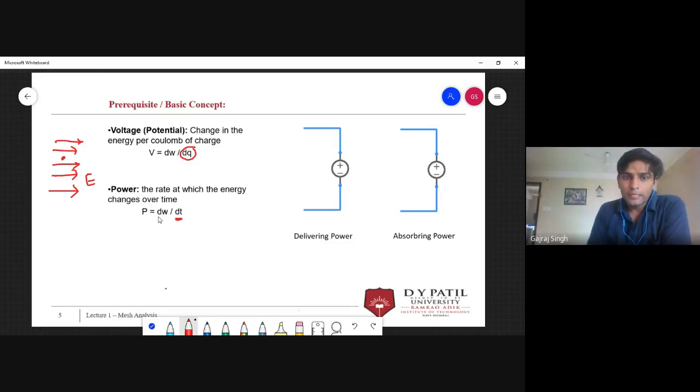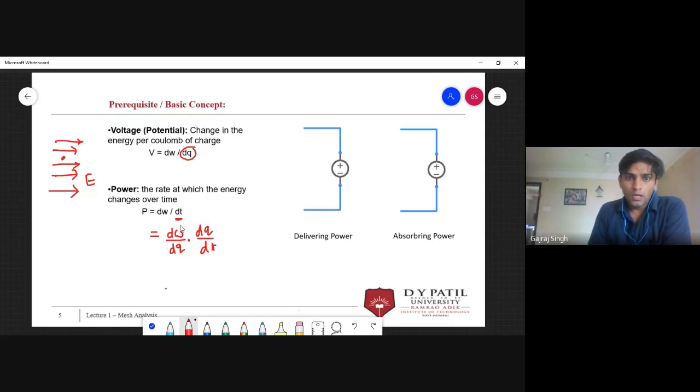So power is defined by dW by dt. Let me make it simpler, in terms of voltage into current. Let me derive that equation. This is your dW by dt. If I divide it by dq and multiply it by dq, this is the same equation as above, because the dq will cancel out. Again we will get P equal to dW by dt.